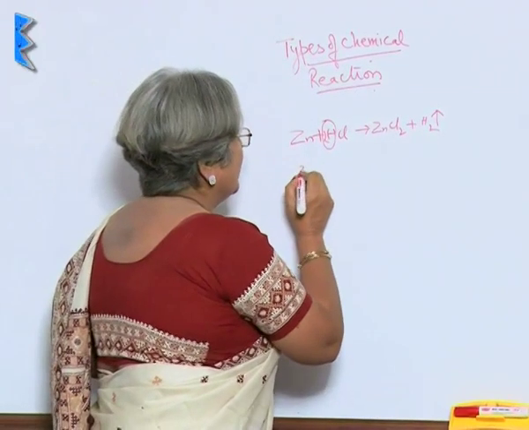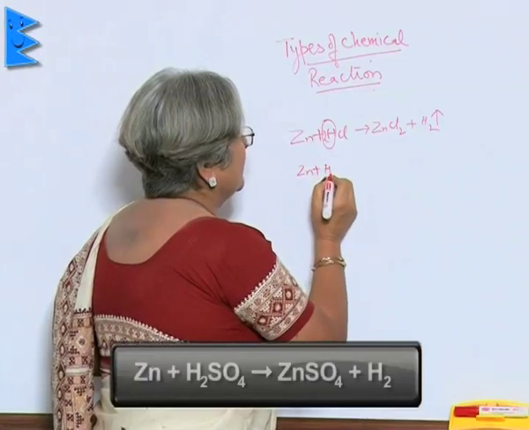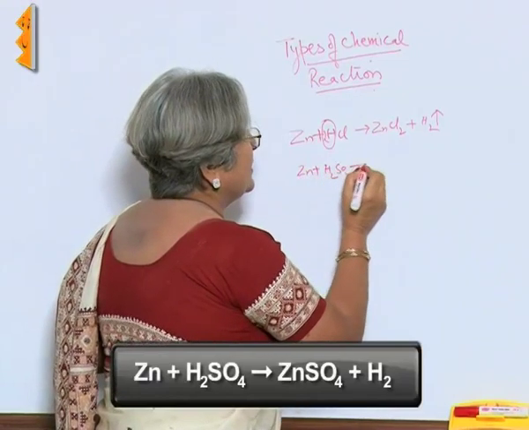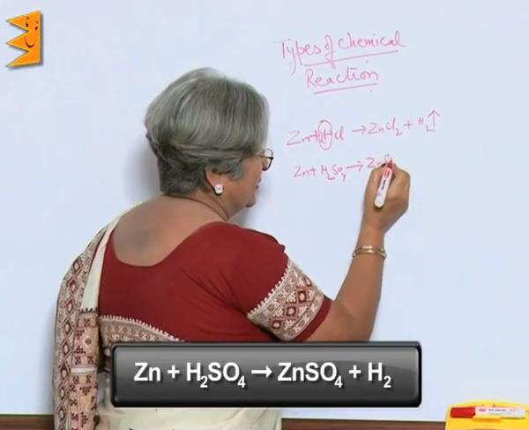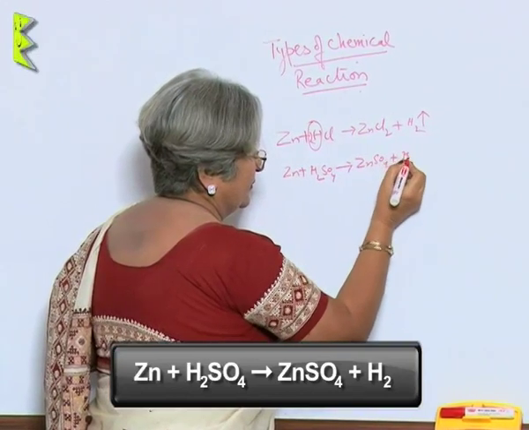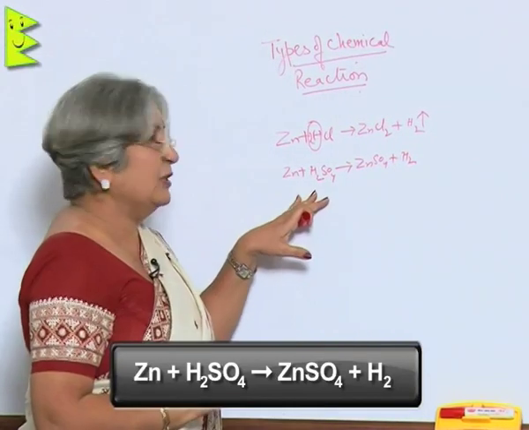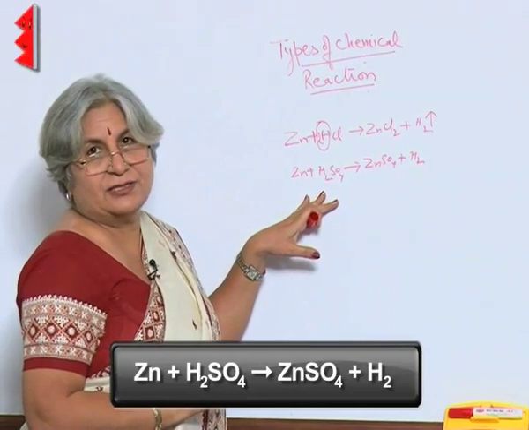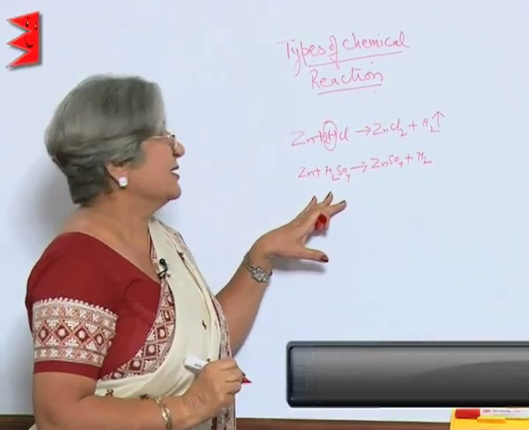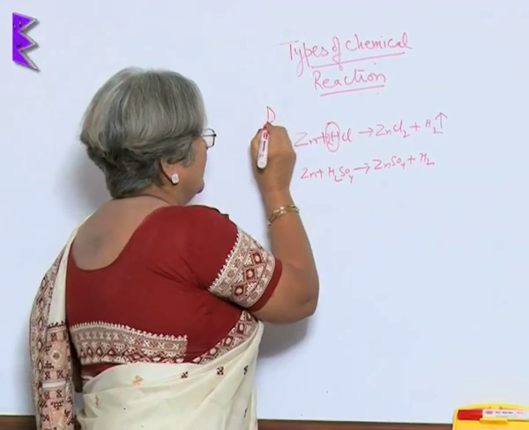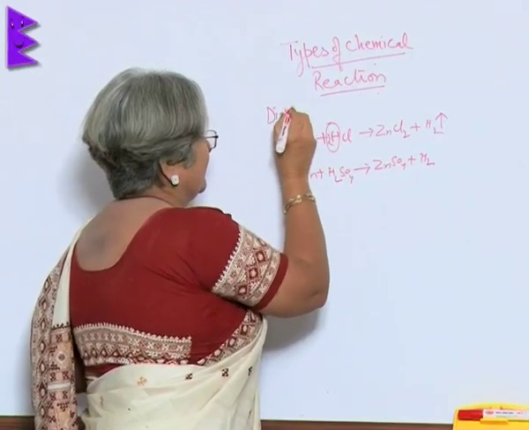Similarly, in the case of sulfuric acid, zinc sulfate and hydrogen will be produced. In both the cases, the hydrogen has been displaced. Such reactions are called displacement reactions.